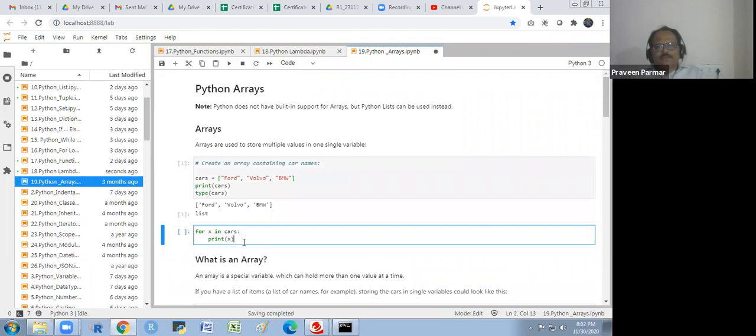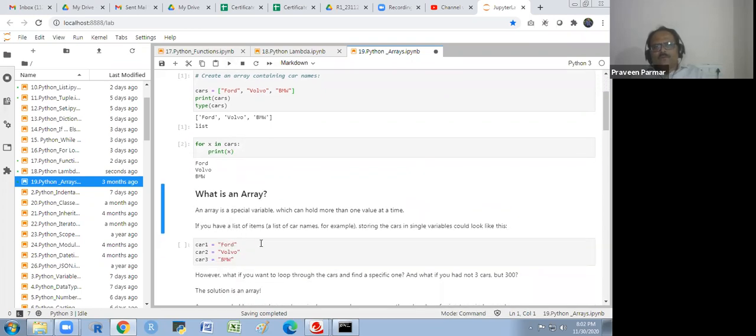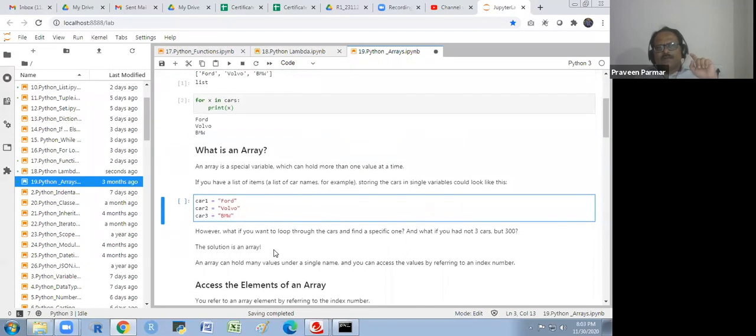And if I use the for loop for this, I will get it in this way. What is an array? An array is a special variable which can hold more than one value at a time. If you have a list of items, a list of car names for example, storing the cars in a single variable could look like this: car 1 equal to Ford, car 2 equal to Volvo, car 3 equal to BMW. However, if you want to loop through the cars and find a specific one, and what if you had not 3 cars but 300, the solution is an array.